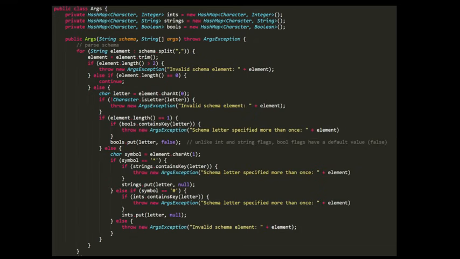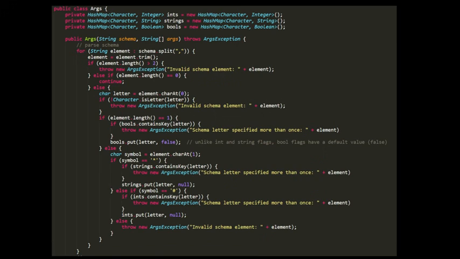There's my solution. I just have a single class args with the same main function down at the bottom. I'll show that on the next slide. But first, args has three fields. It has a hash map for characters to integers, a hash map for characters to strings, and a hash map for characters to booleans. And then in the constructor, we pass in, just like his args, we pass in the schema string and the actual args strings.